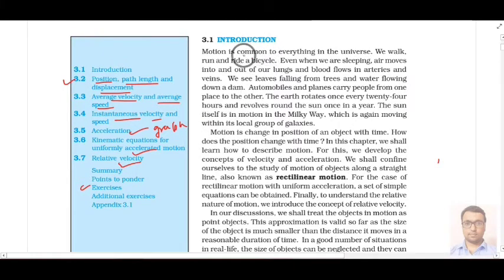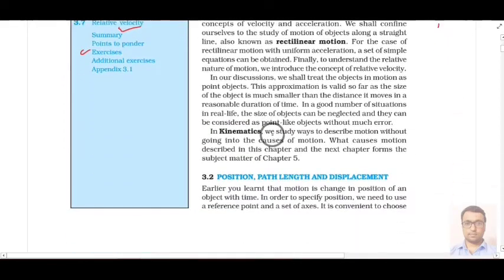So now we will start with the introduction. In the introduction, it is saying how to define motion. So motion is what? Whenever we walk, run or ride a bicycle, that is called motion. It means a change in position of any object is called motion. And whenever we talk about motion, we have to understand these terms: path length, displacement and position.